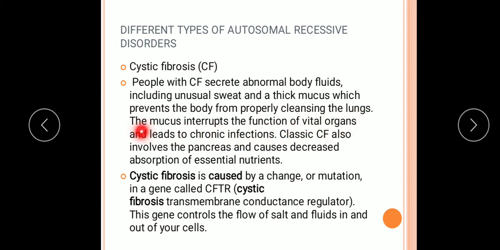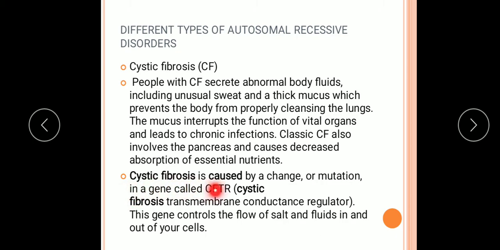The mucus interrupts the function of vital organs and leads to chronic infections. Classic CF also involves the pancreas and causes decreased absorption of essential nutrients. So this is cystic fibrosis.